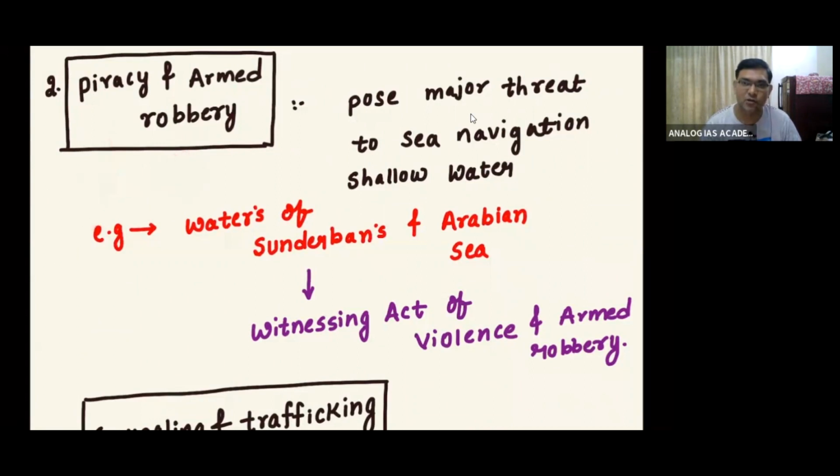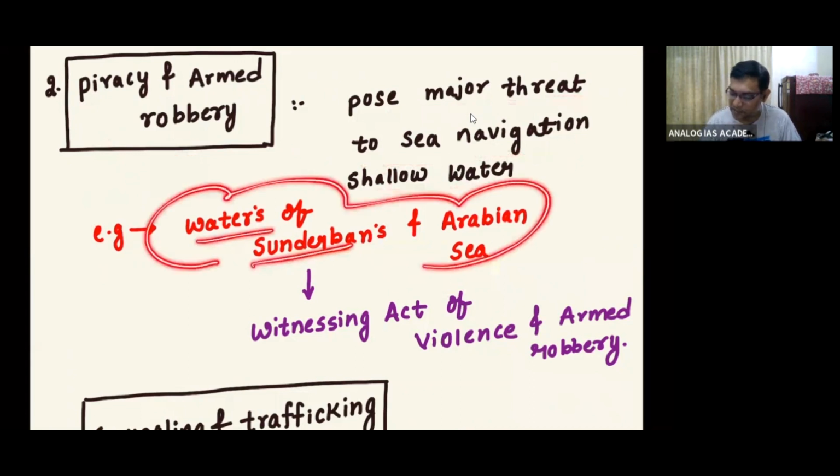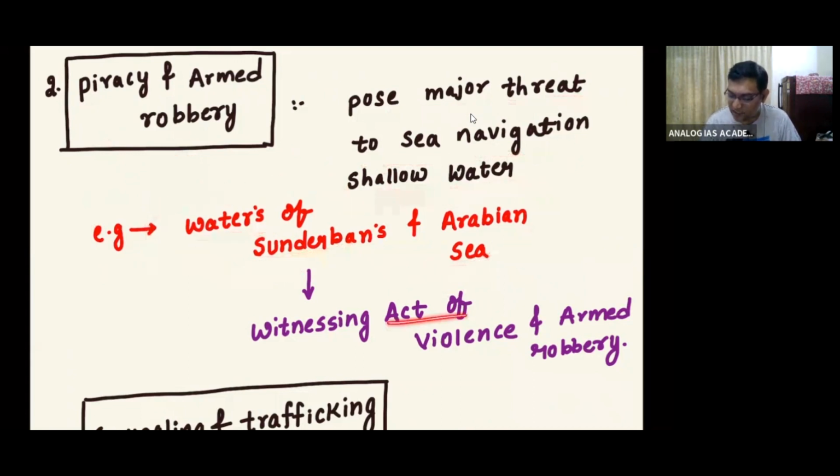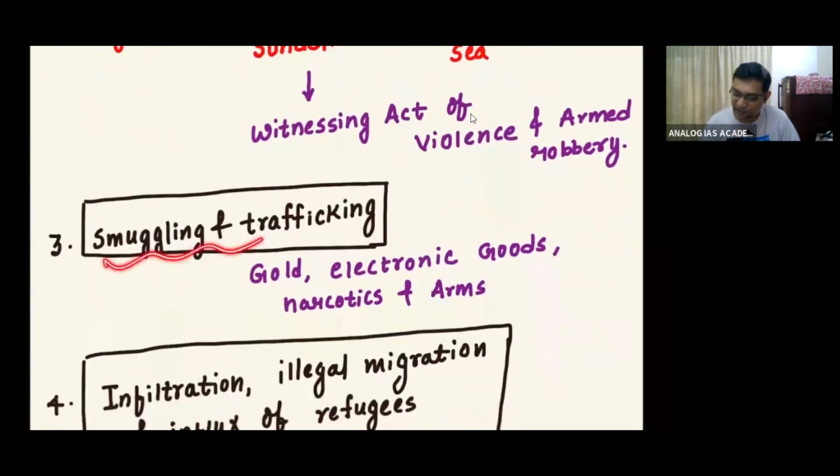They pose major threats to sea navigation, shallow water, and also the waters of Sundarban and Arabian Sea. They are highly witnessing acts of violence and armed robberies. Okay, second challenge. Third challenge, smuggling and trafficking of gold, electronic goods, narcotics and arms.